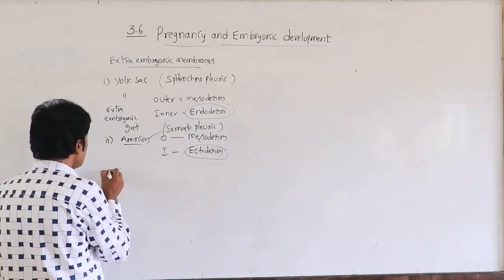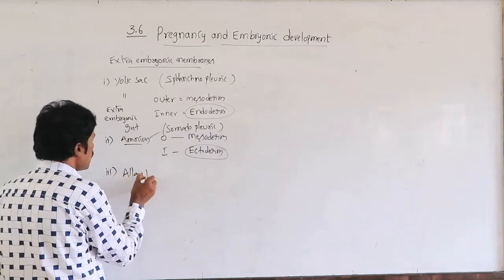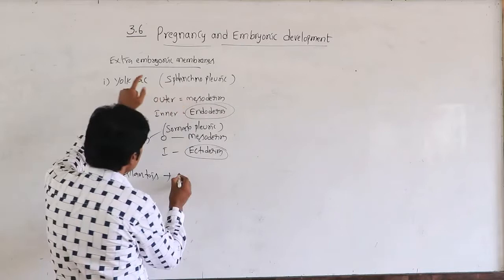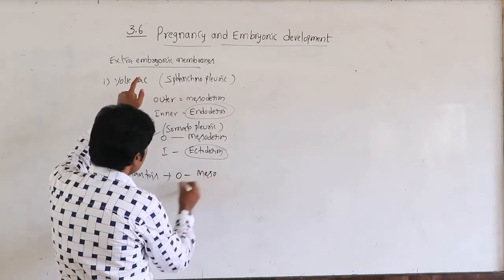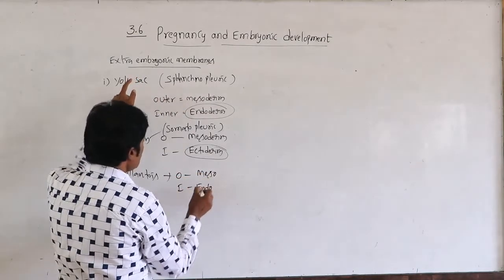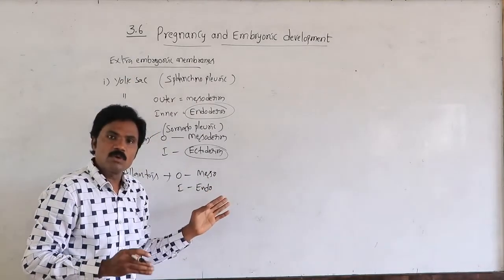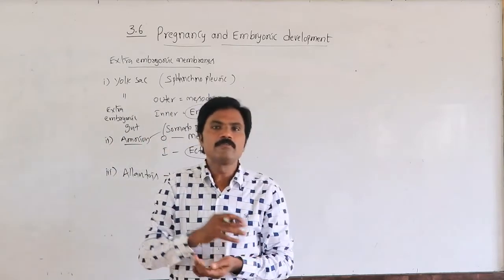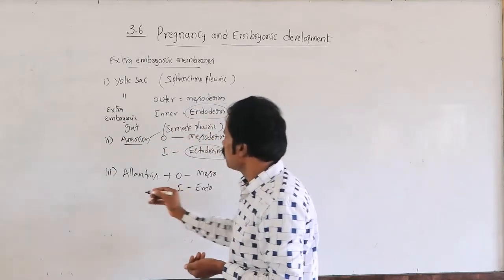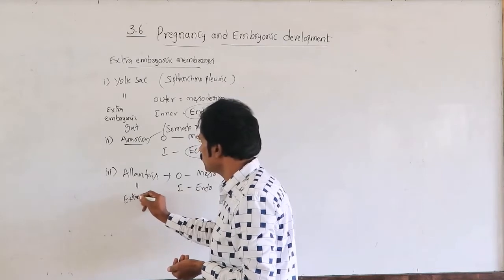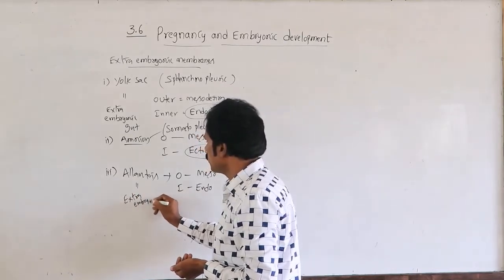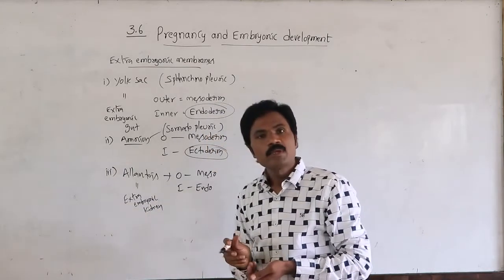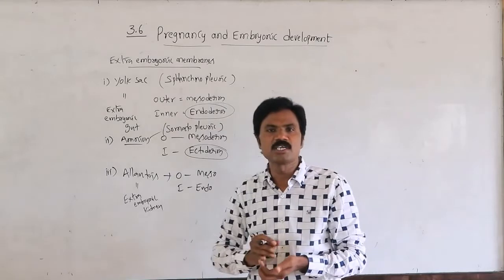Then the third one is the allantois. Allantois is also splanchnopleuric, that means outer meso and inner endo. It acts as the extra embryonic kidney, but it is not well developed and not functioning in human beings.